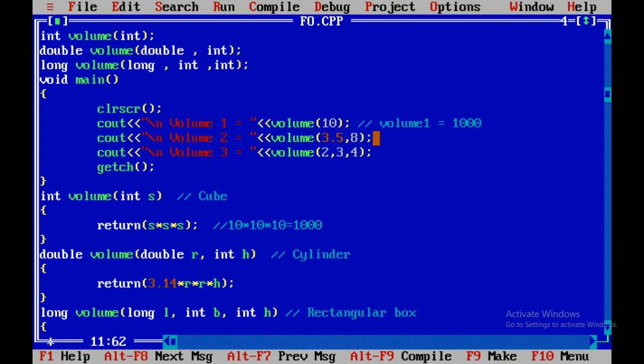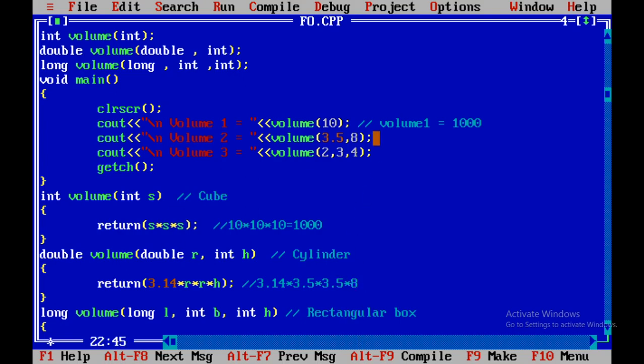If we pass the values 3.5 and 8, we are calculating the volume of the cylinder like this: 3.14 into 3.5 into 3.5, that is pi r square, into h.